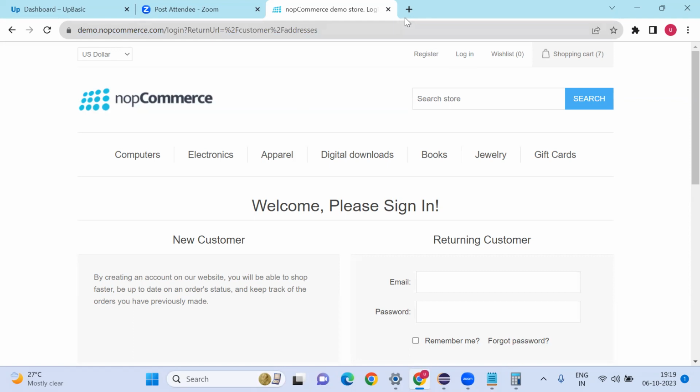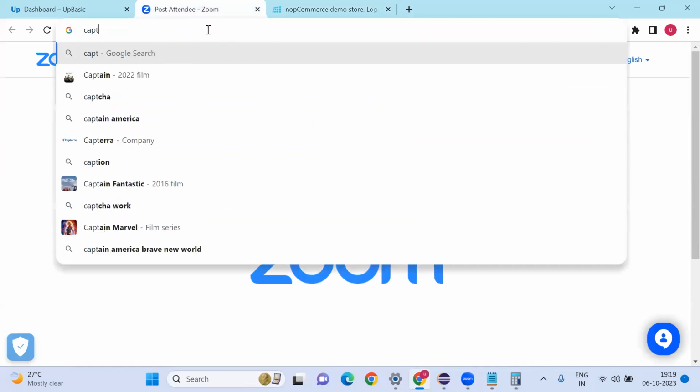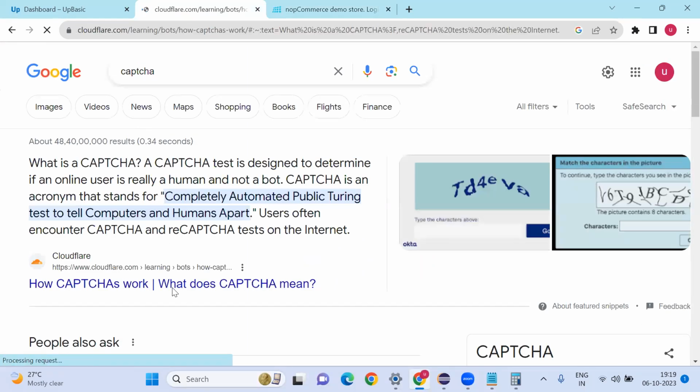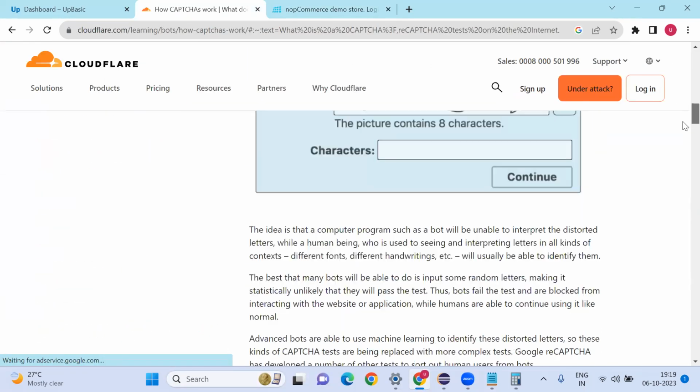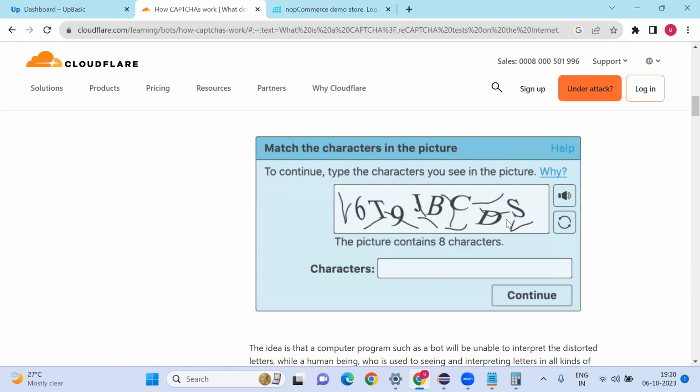And also CAPTCHA. If you see some websites, there you can see CAPTCHA. Let me show you. CAPTCHA example. Every time the page refreshes, this CAPTCHA will be reloaded. This is impossible to automate because every time it gives different data. CAPTCHA we cannot automate.